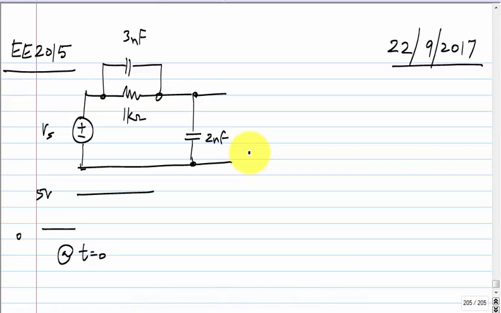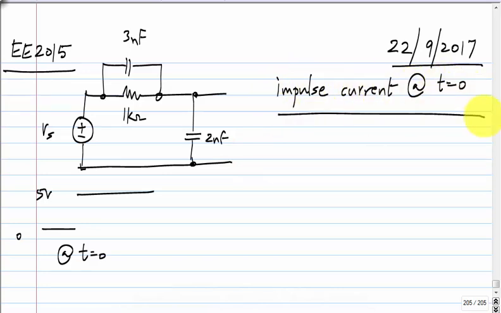So an abrupt change in capacitor voltage means an impulse of current, basically a charge packet that gets dumped instantaneously on the capacitor plate. So you do have infinite current, or impulse current, at t equal to 0.